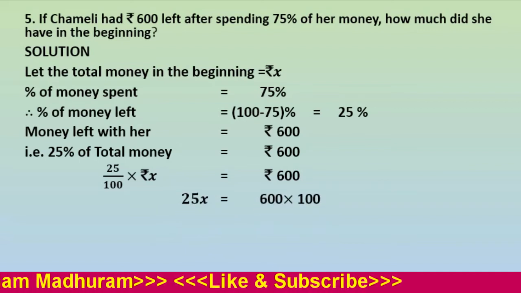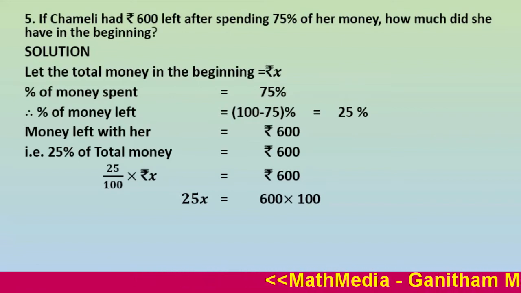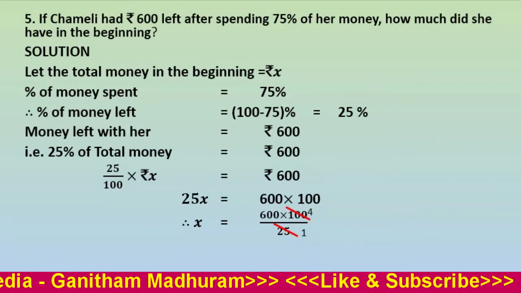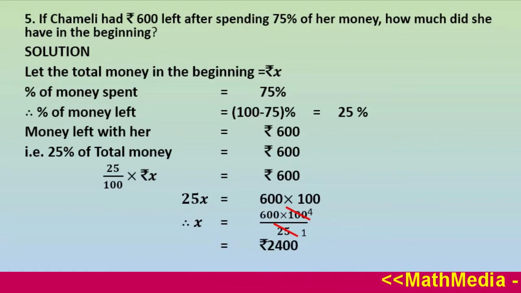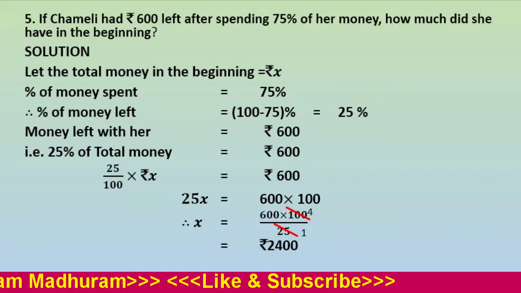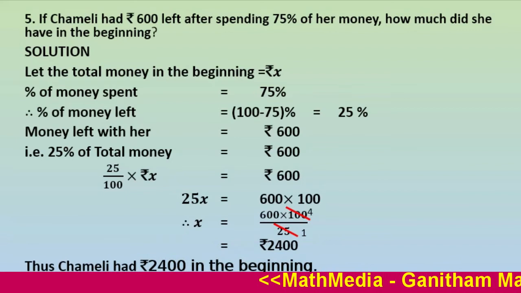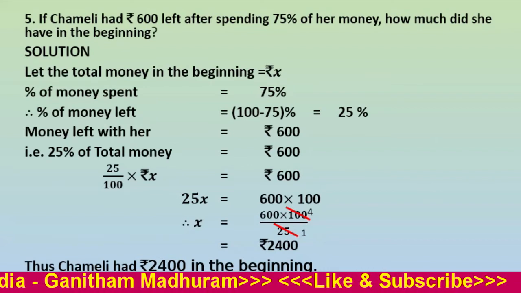That is 25x equals 600 into 100. x equals 600 into 100 upon 25. 25 and 100 can be cancelled. We get 2400, that is rupees 2400. x means the total money in the beginning with her. Hence, Chameli had rupees 2400 in the beginning.